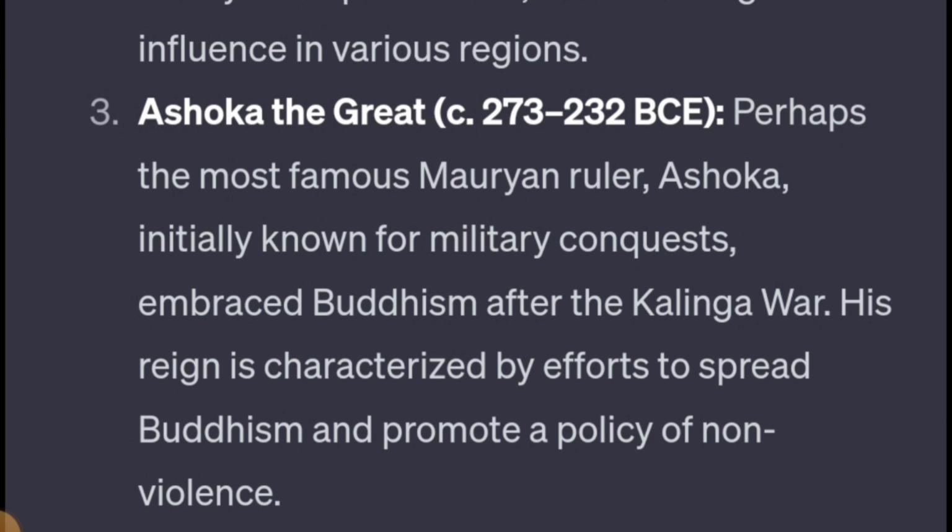So this changed Ashoka's character as well as his thoughts, and after that he embraced Buddhism. He thought that instead of conquering territories, now he would conquer the people as well as their minds and the lands by spreading Buddhism and promoting the policy of non-violence.